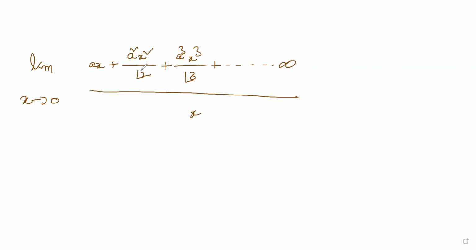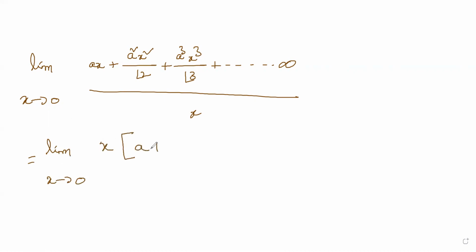This time instead of x you will have ax plus a square x square divided by factorial 2 plus a cube x cube divided by factorial 3 and so on. This goes up to infinite series. Whole divided by x is there. And now you pick x once again as common. So it becomes limit x tends to 0, x is common once again.